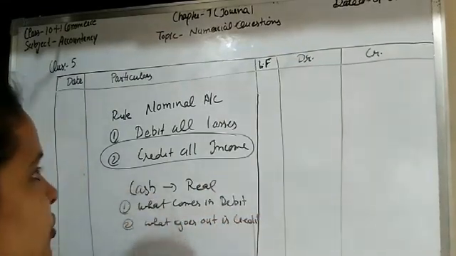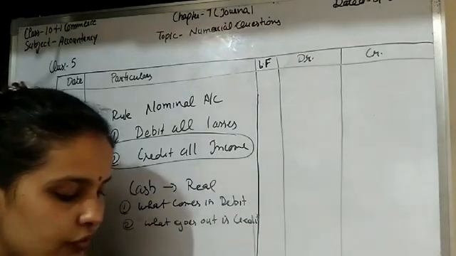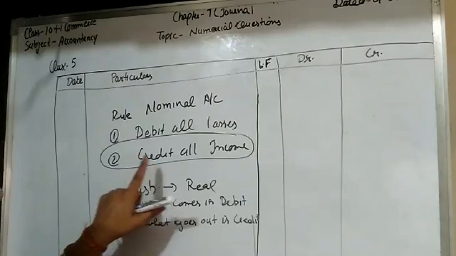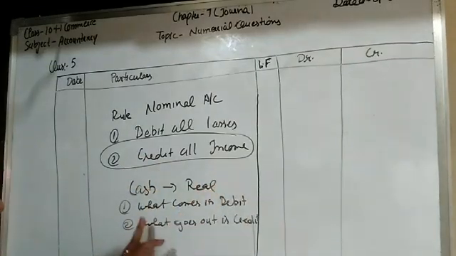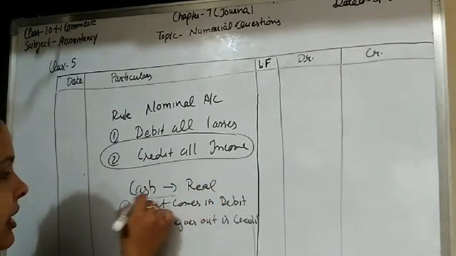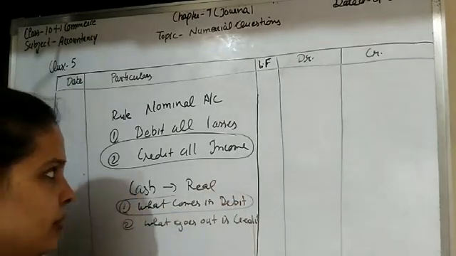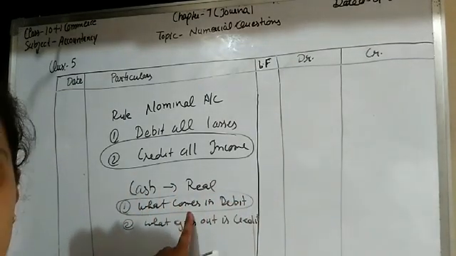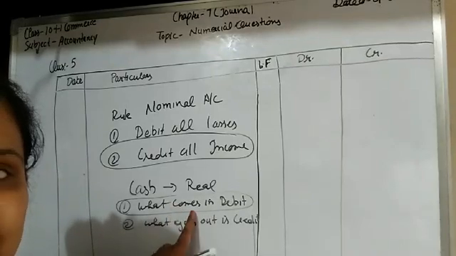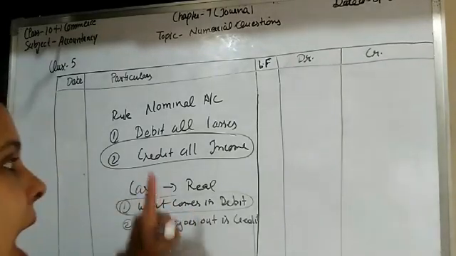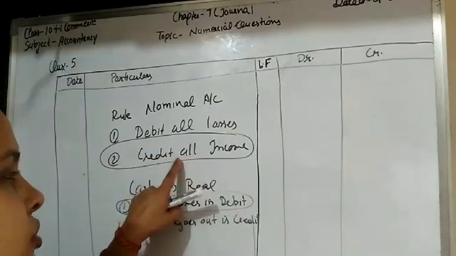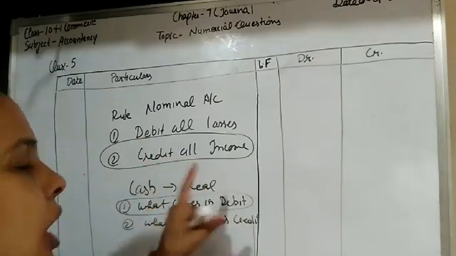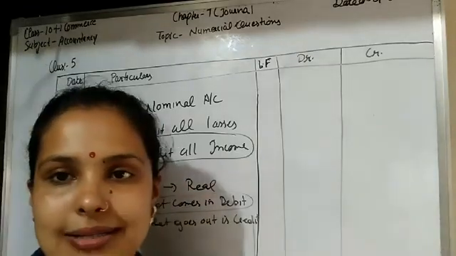So in this question we follow the second rule of nominal account, that is, credit all income, and the first rule of real account, that is, debit what comes in. Because when income is received, it is received in the form of cash. So cash is a real account, cash is debited in all transactions, and we credit all income. In each transaction income is received, so the income account is credited in each transaction.